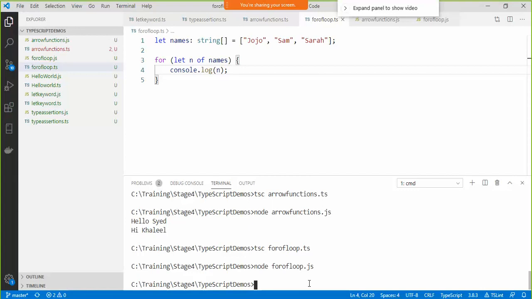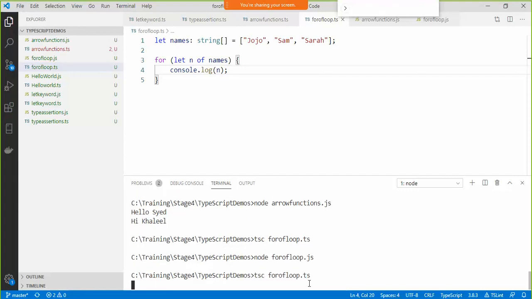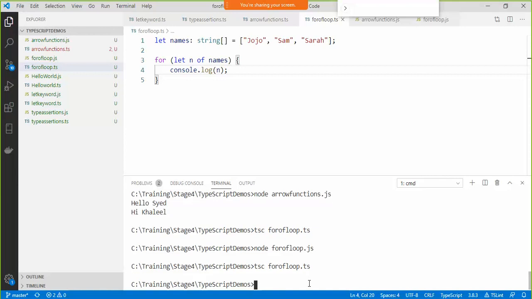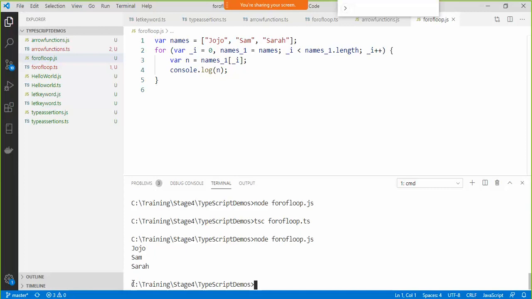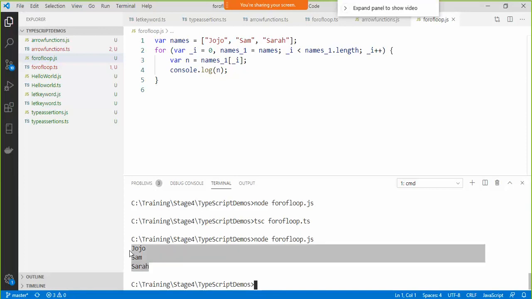Saved it. Let's see. Okay, there it is. Now let's go ahead and run it. There's my output. List of all the names I'm getting back here.